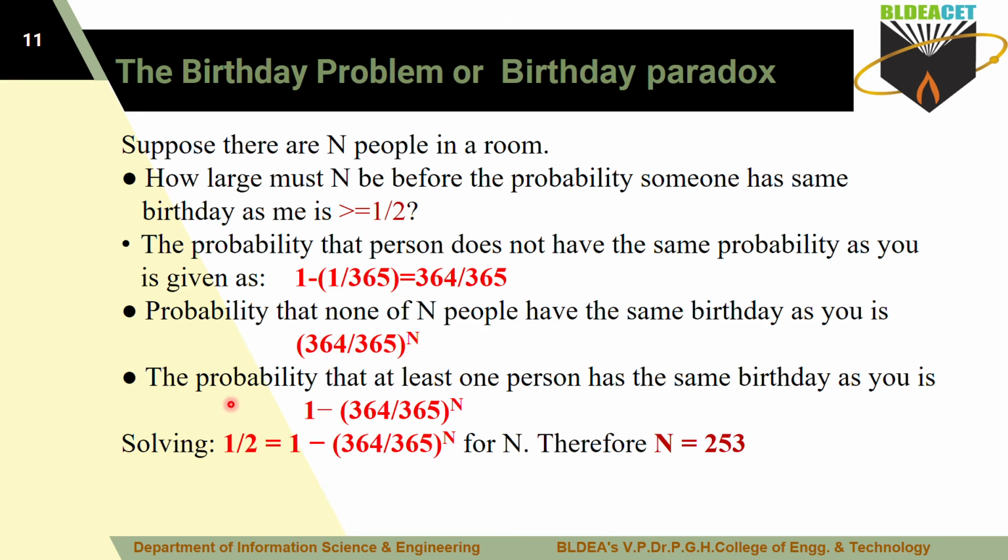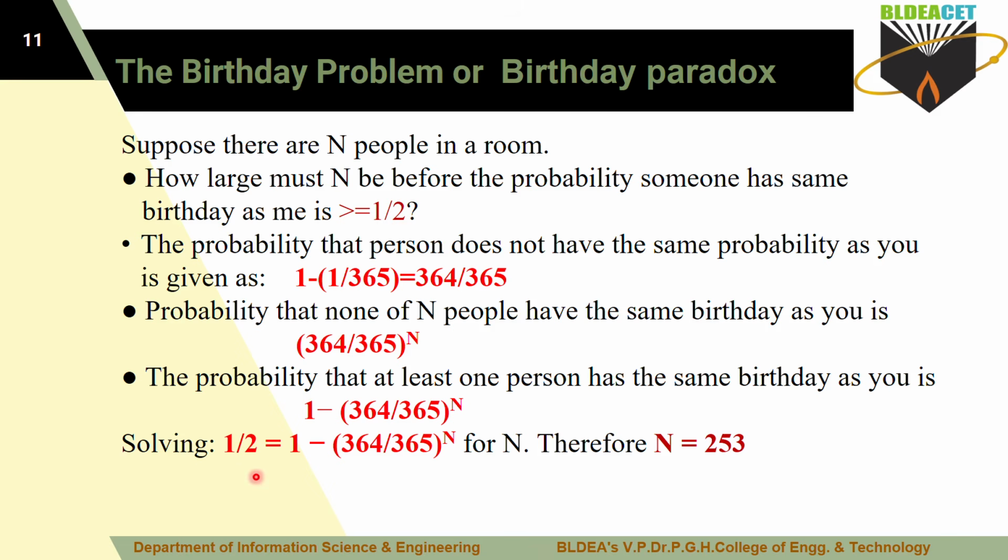Now the second probability here is that at least one person has the same birthday as you. One more person may have the same birthday as you. Then what is the probability? Probability is 1 minus (364 divided by 365) power n here. So to solve that, as I told, if a large number n of people are there, then the probability of the birthday match may be greater than or equal to 1 divided by 2.